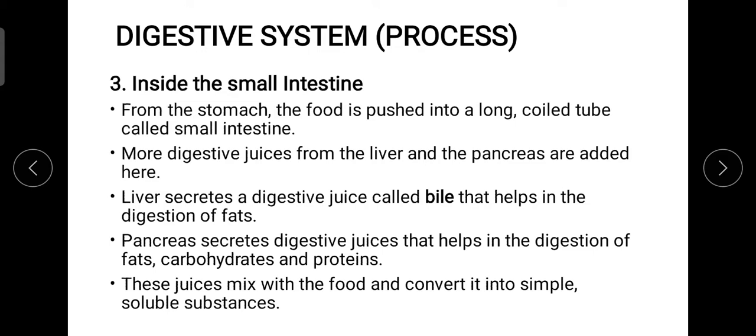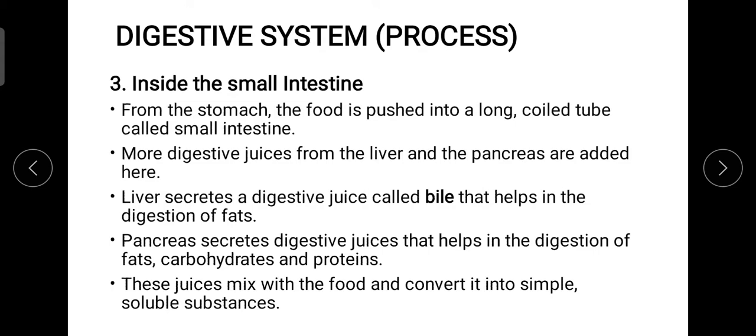Now this small intestine adds digestive juices into the food, and along with the small intestine's digestive juices, there are a few digestive juices coming from the liver and pancreas. The digestive juice coming from the liver is known as bile, which is specifically responsible for the digestion of fats. That is how the fats are digested inside the small intestine. The juice coming from the liver helps in this process.